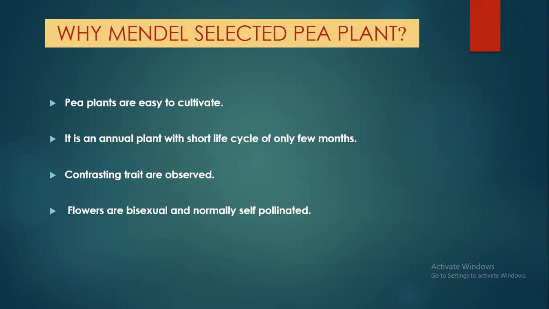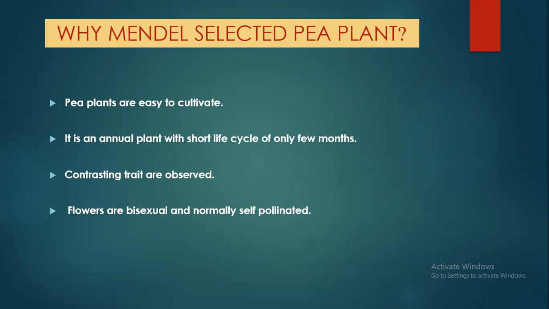Flowers are bisexual and normally self-pollinated. Bisexual means those flowers which have both male and female reproductive organs in the same flower. That means it will have the carpel, or pistil, and it will have the stamens also within the same flower. So self-pollination was very easy for him.